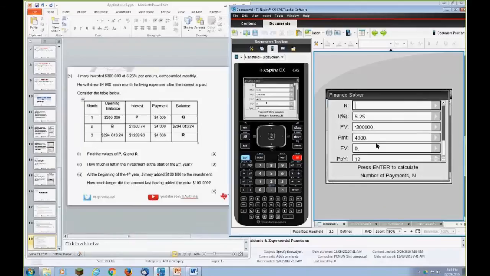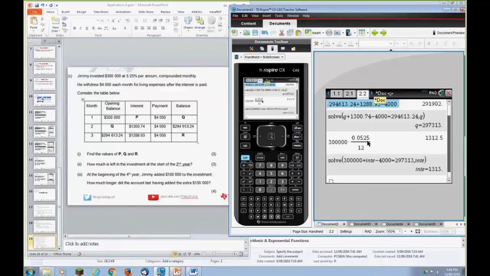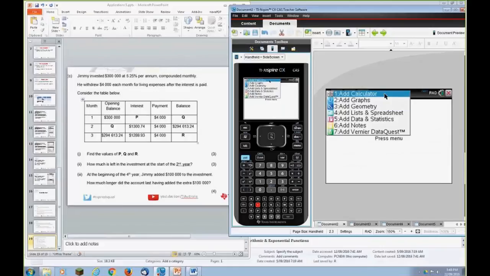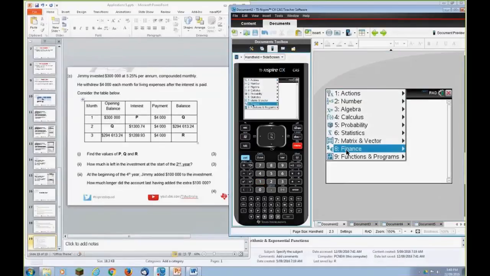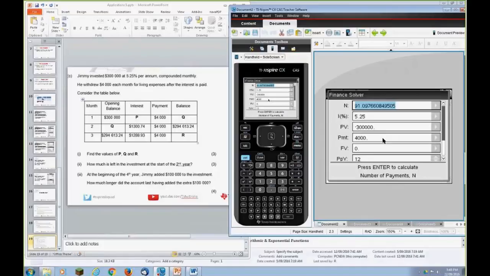Given 300,000 we're starting with, and it's going to take 91. So that's 91 is what I would copy. I would write it down, 91. I've got it written on a piece of paper just by my side here. So I can go escape here. Yep. So remember, that's 91 months. So we'll go calculator, 91. And then I'll go back, menu, Finance Solver. And as you know, our values are still there, which is really useful. So you can drop in and out of the Finance Solver.